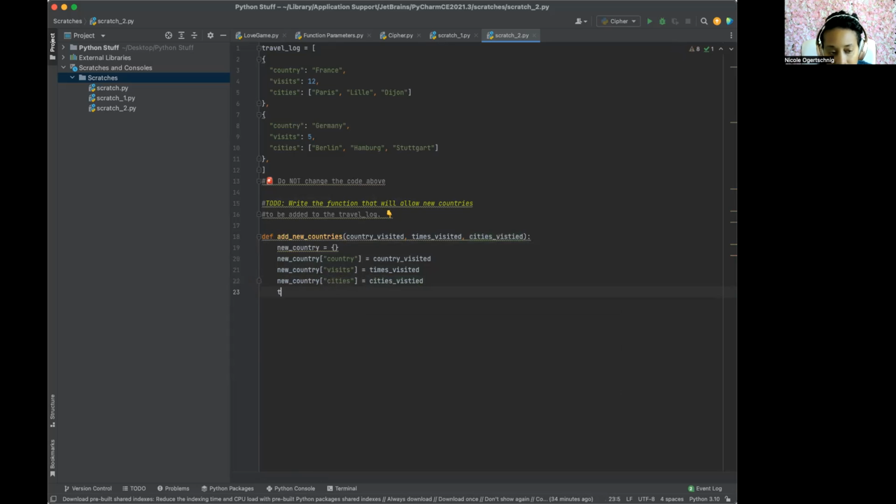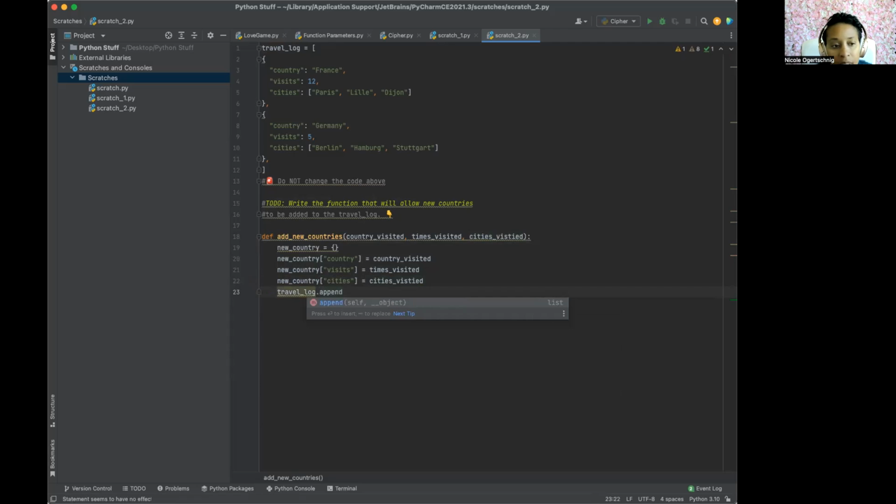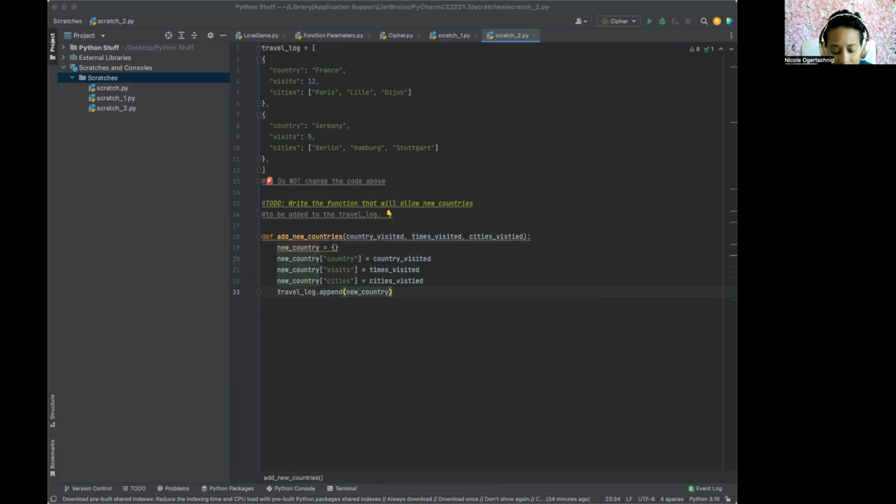And we're gonna travel log dot append. I think we've used that before. Have we used append before? If not, let me give you an exact definition of append in Python. I am Googling that.